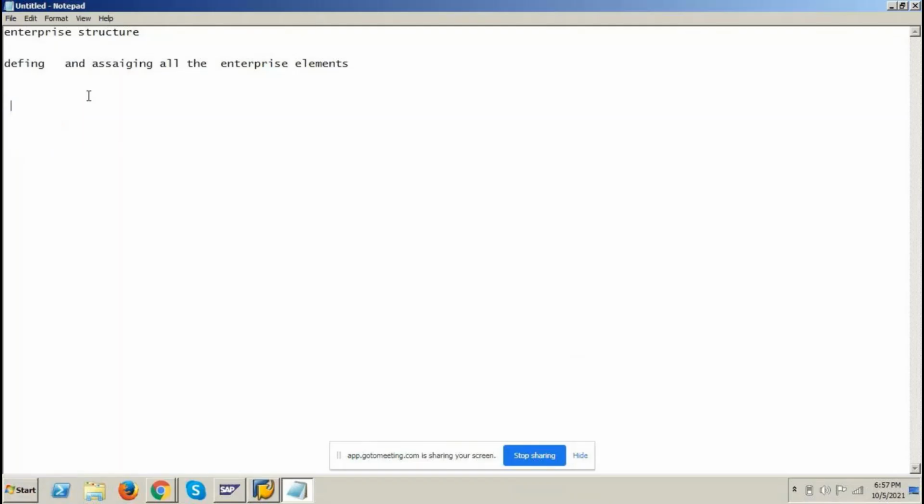Structure, definition, and assignment. What are the enterprise elements we are defining? Company, company code, sales organization, distribution channel, division, sales office, sales group, plant, storage location, and shipping point. Okay. So in real time, company and company code will be defined by the FI consultant.